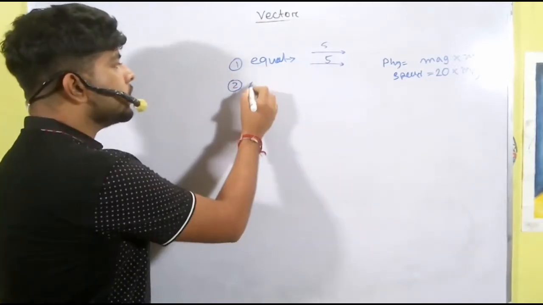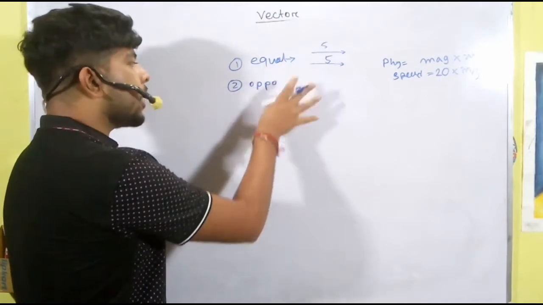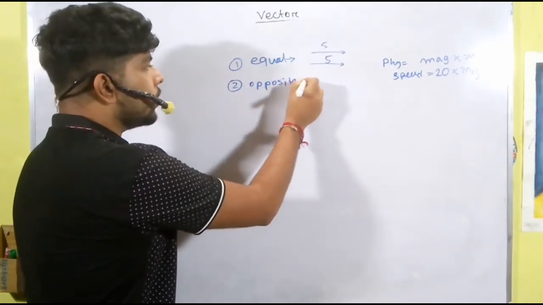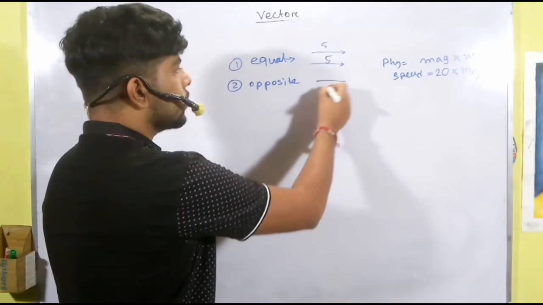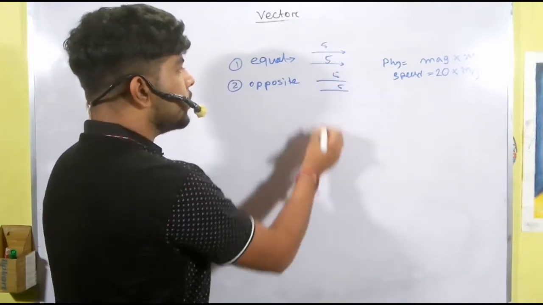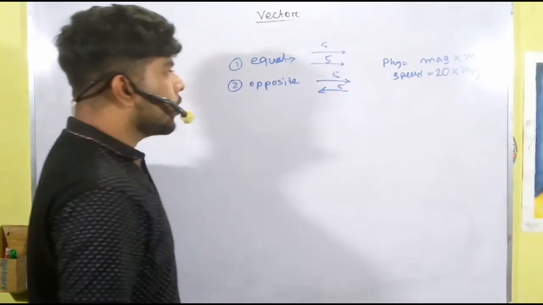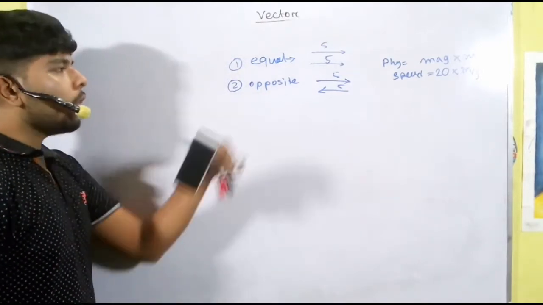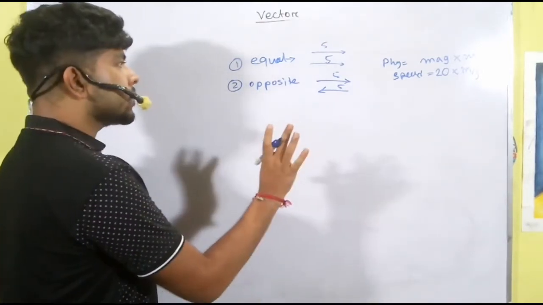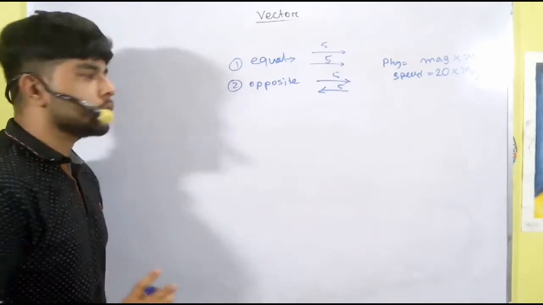Opposite vectors are the same type of vectors: if the magnitude is the same, but the direction is opposite to one another, then they are called opposite vectors. Hope you understand these things. Magnitude is same and direction is opposite.